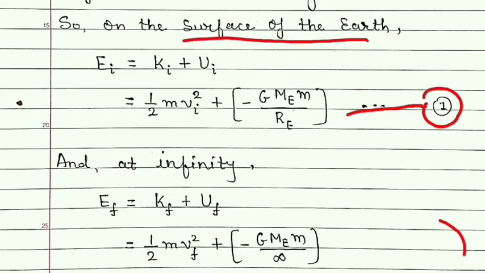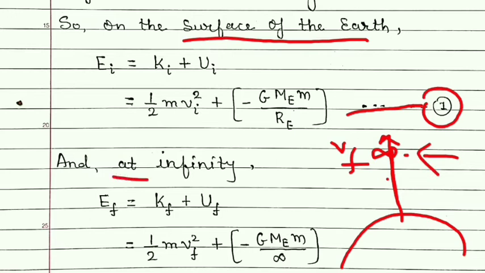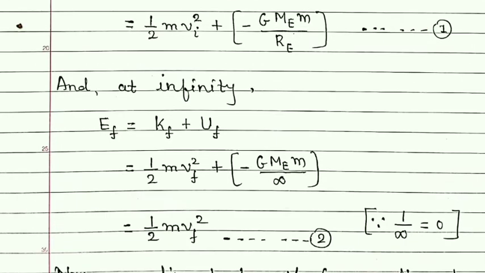Now suppose the object has moved to infinity. Now at this point, suppose its velocity is vf, that is the final velocity. So at this point, that is at infinity, the final mechanical energy is given by Kf plus Uf, that means the sum of kinetic energy plus potential energy.